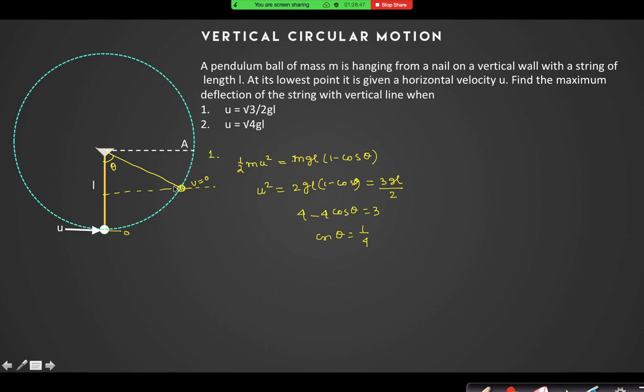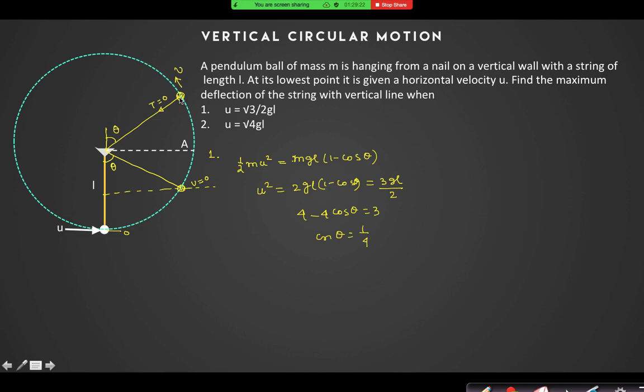Second question, it will overshoot it and it will be here, right? So after that the string will slack. I cannot tell about the string, but the particle will move in a parabolic path. So in the second question, if I calculate this angle theta, then at this point the velocity is not 0, but tension is 0.